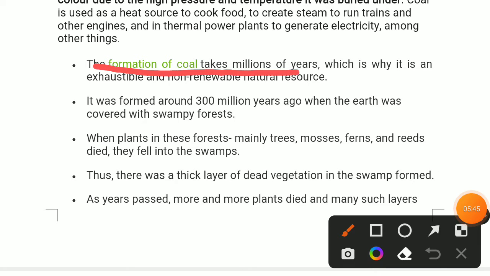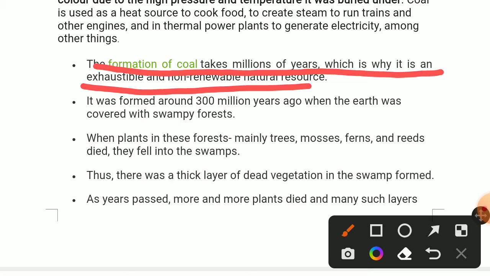The formation of coal takes millions of years, which is why it is an exhaustible and non-renewable natural resource. It means coal takes millions of years to form under the earth, so it will vanish easily and quickly. So we call it an exhaustible and non-renewable resource.